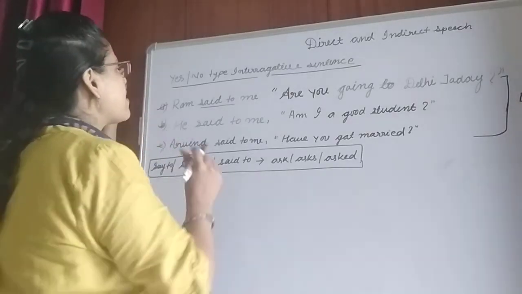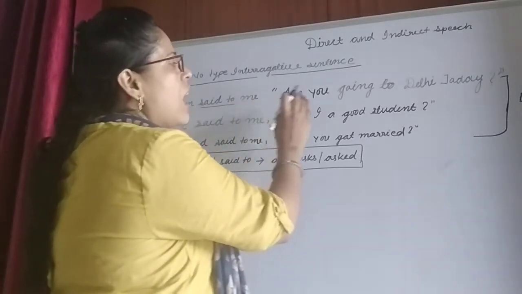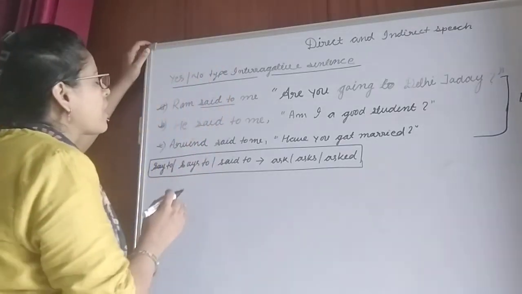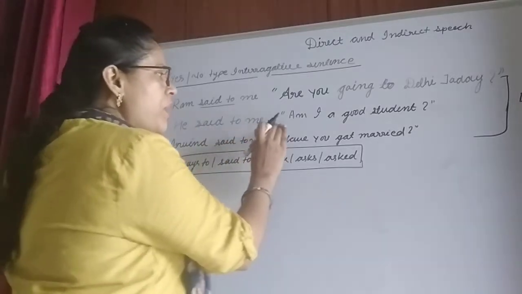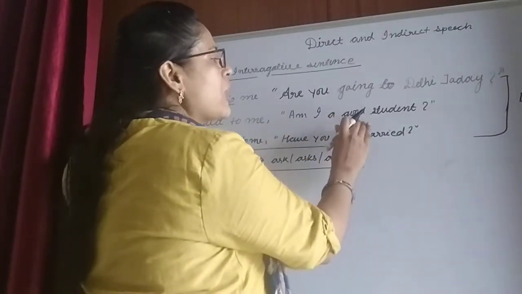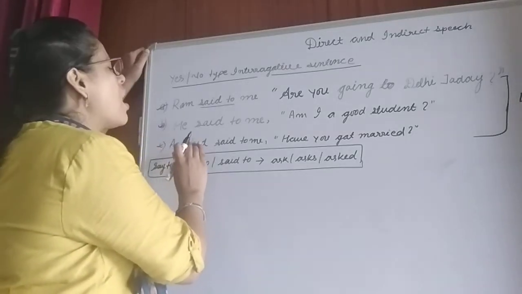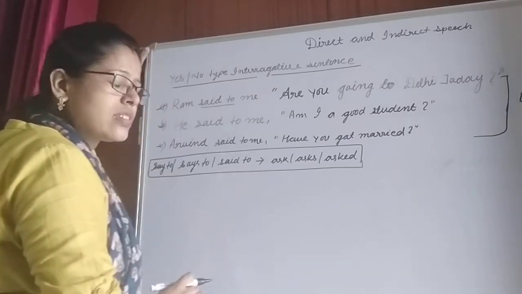The first sentence I have taken over here: Ram said to me, "Are you going to Delhi today?" The second sentence: he said to me, "Am I a good student?" The third sentence: Arvind said to me, "Have you got married?"